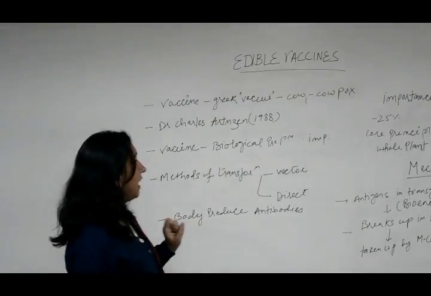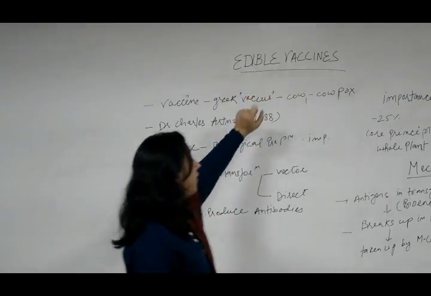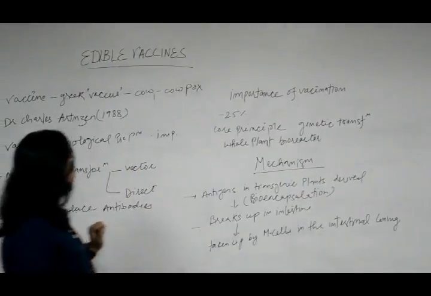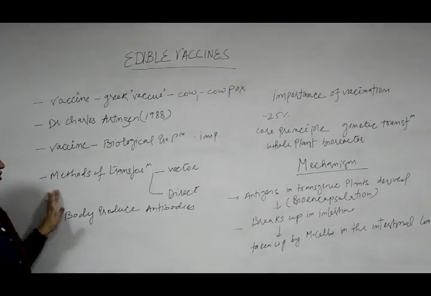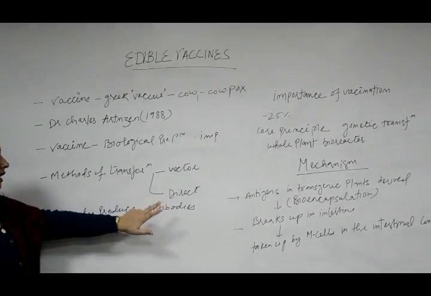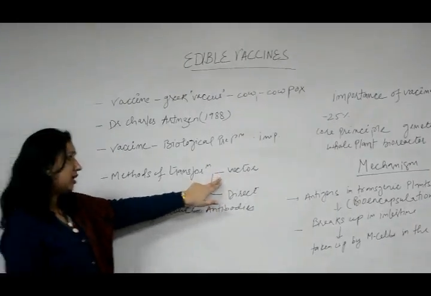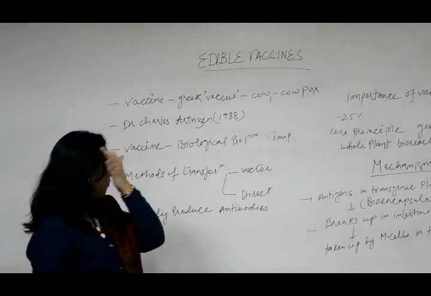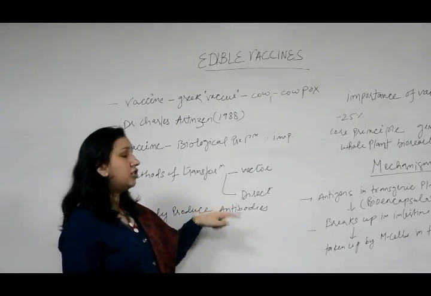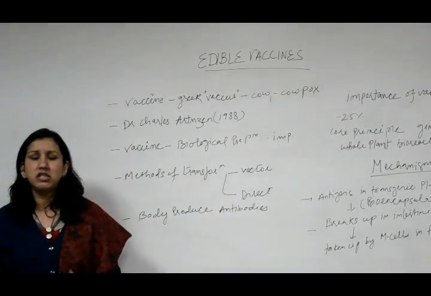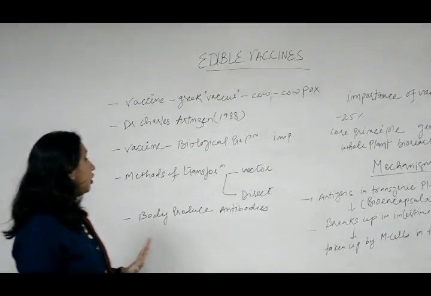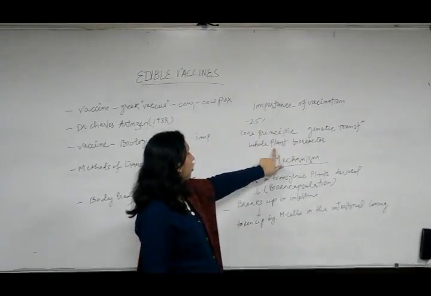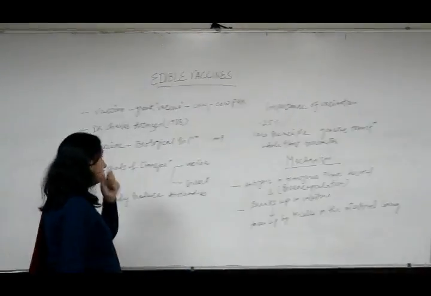The core principle behind the making of edible vaccines is genetic transformation. There are two methods for the transformation. First one is vector mediated and next is direct method. There could be various types of vectors, but the main vector which is used is agrobacterium. Under direct method, gene gun, liposuction, chemical methods, various types of methods can be used. And the whole plant works as a bioreactor.